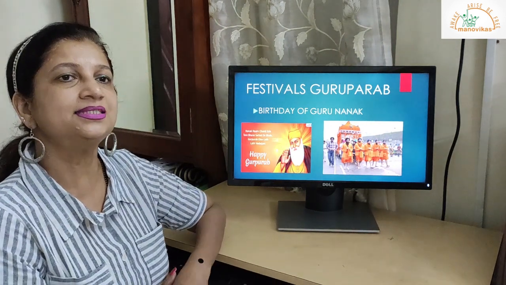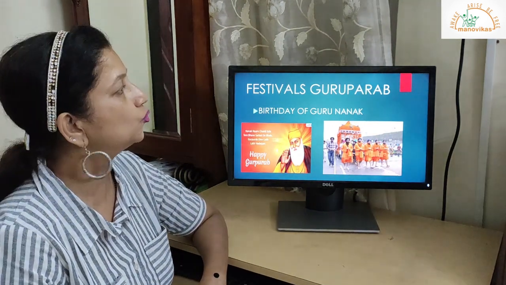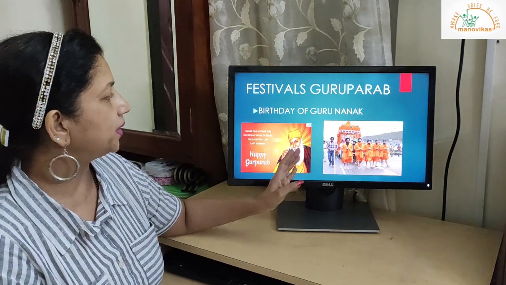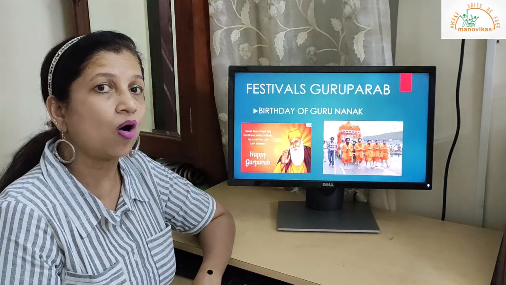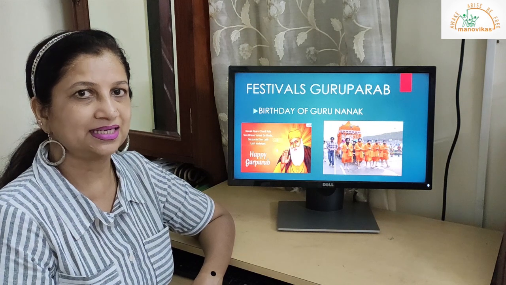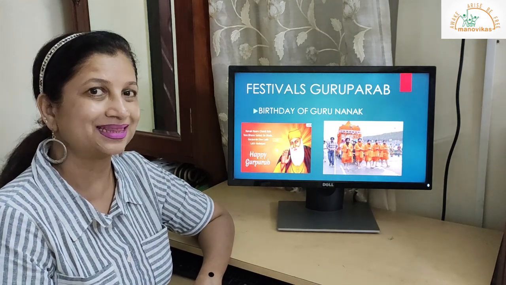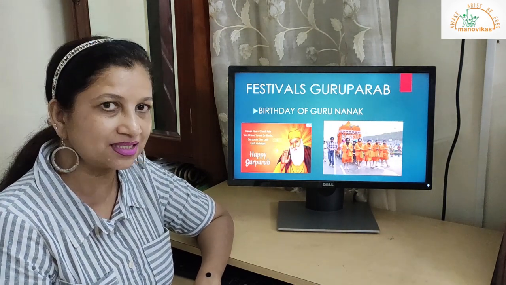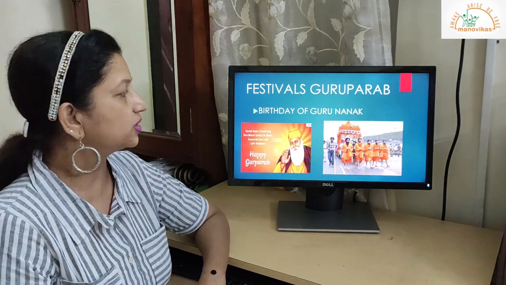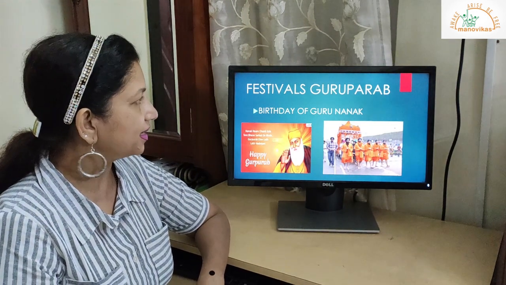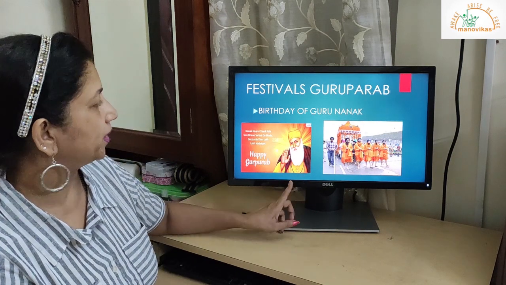Next, festivals of Punjab is Guru Parab. Now, Guru Parab is the birthday of Guru Nanak, the first Guru of the Sikhs. So the birthday of Guru Nanak is celebrated as Guru Parab.